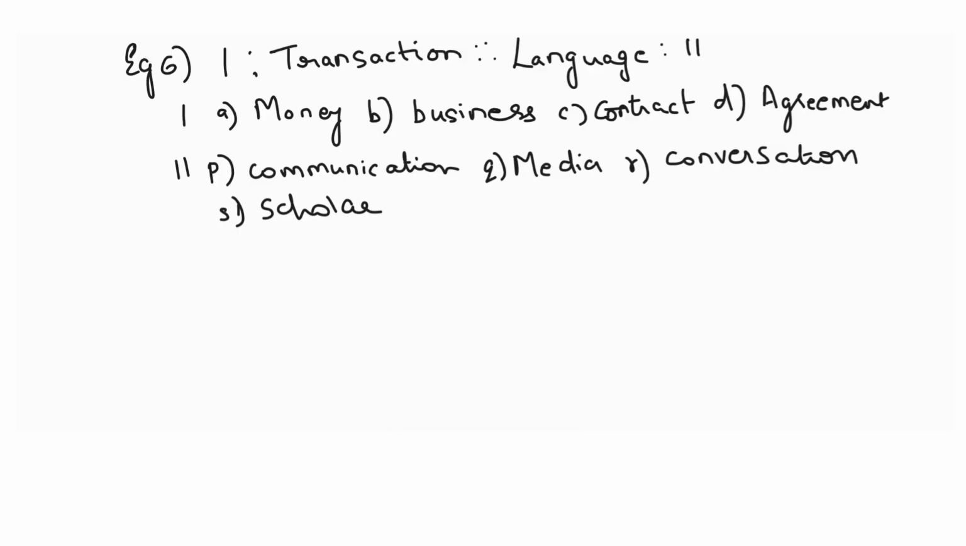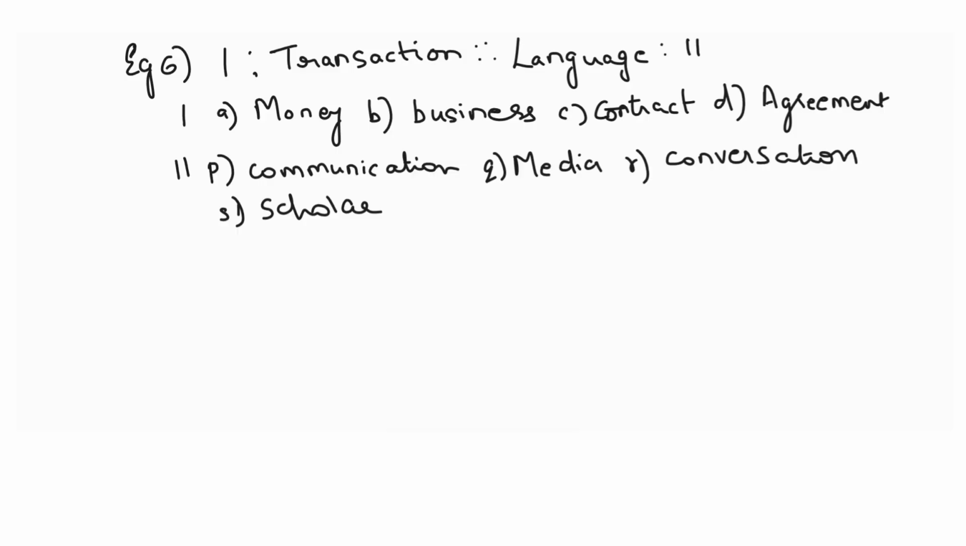Now we have to try to fit in different examples. Here in this case, students, sometimes, for example, a business and a transaction can go hand in hand. Contract and transaction may go hand in hand. Money and transaction may go hand in hand. But when you make one pair, you analyze the relationship between them, and the same relationship should be applicable when you look at language in relation to the missing word in the second pair.